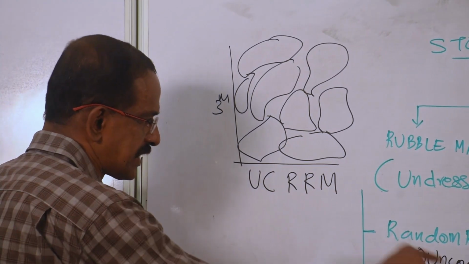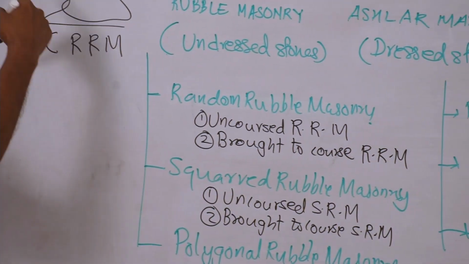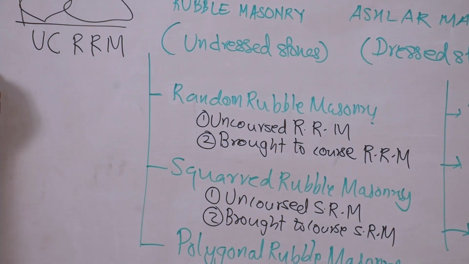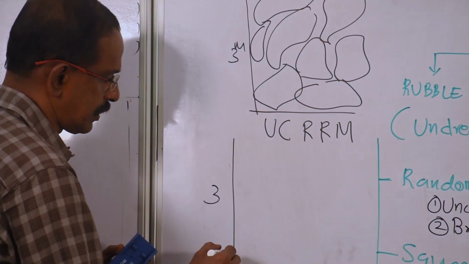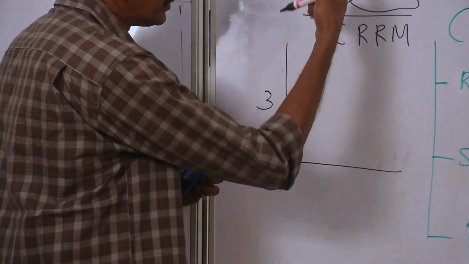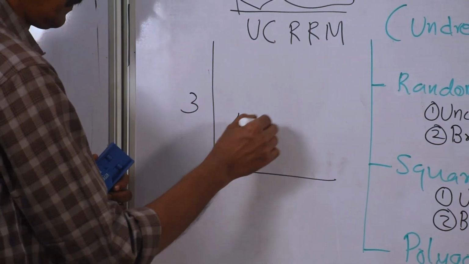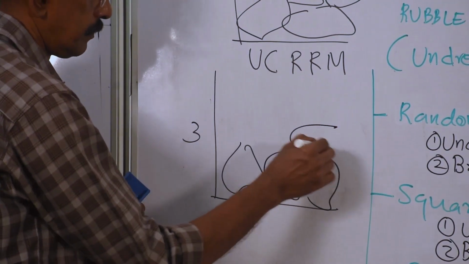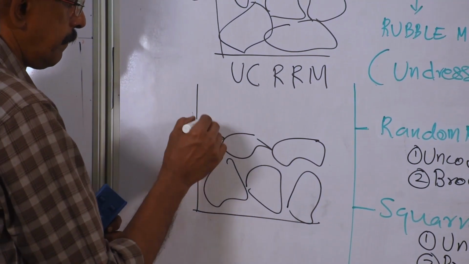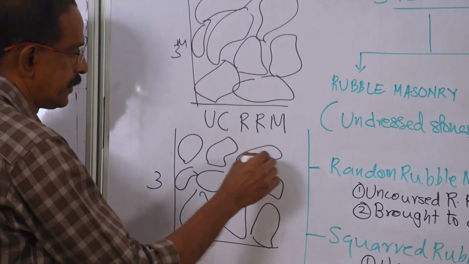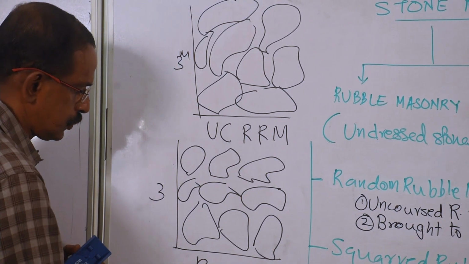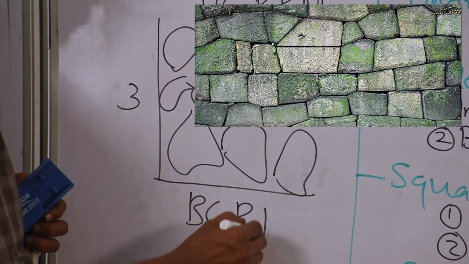Now you see the second one, then you will get the difference. Second one is broad to coarse, same structure, say assume 3 meter height. Irregular stones are used. This is broad to coarse random rubble masonry.